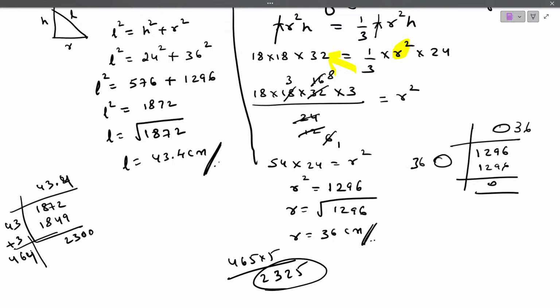Any doubts? So the slant height is 43.4 centimeters. Any doubts? Children, if you have got any doubts, you can ask me till here. Yeah, we are going to solve the next problem. I hope you have understood this.